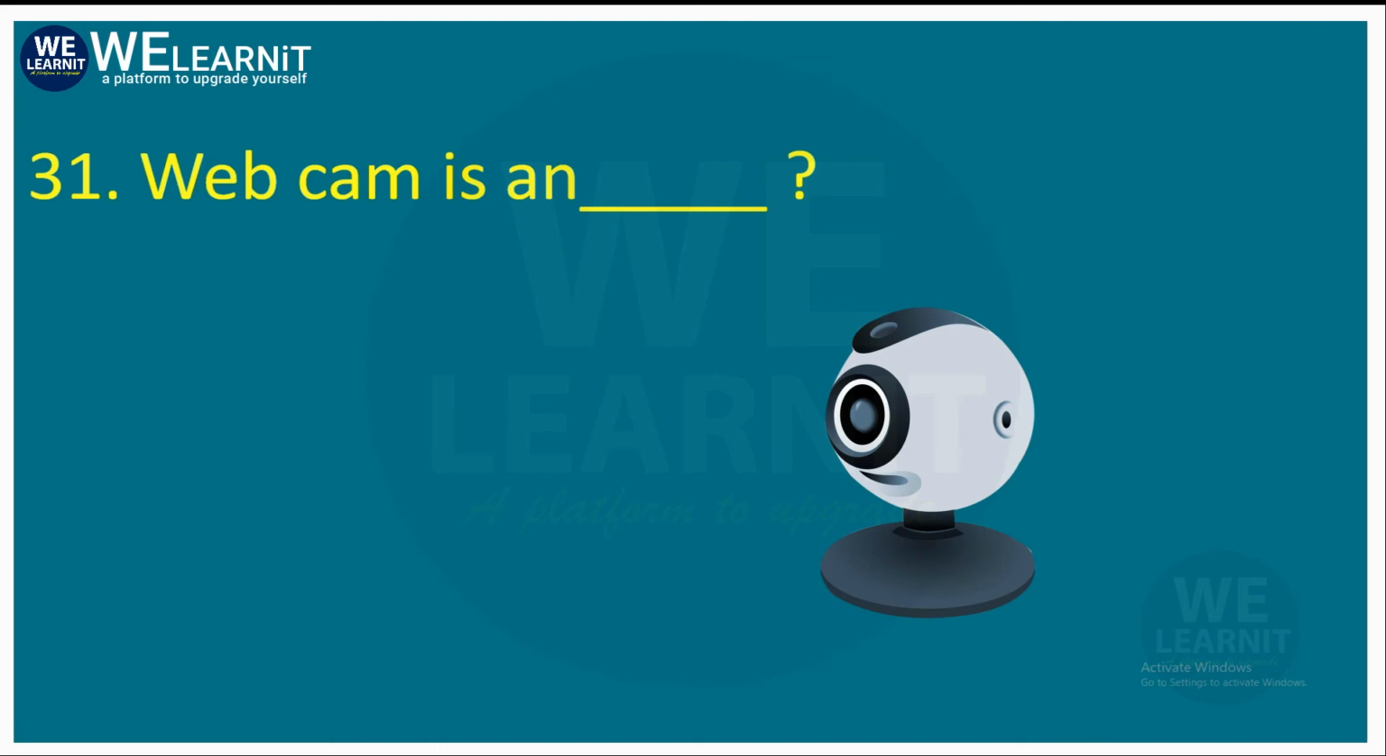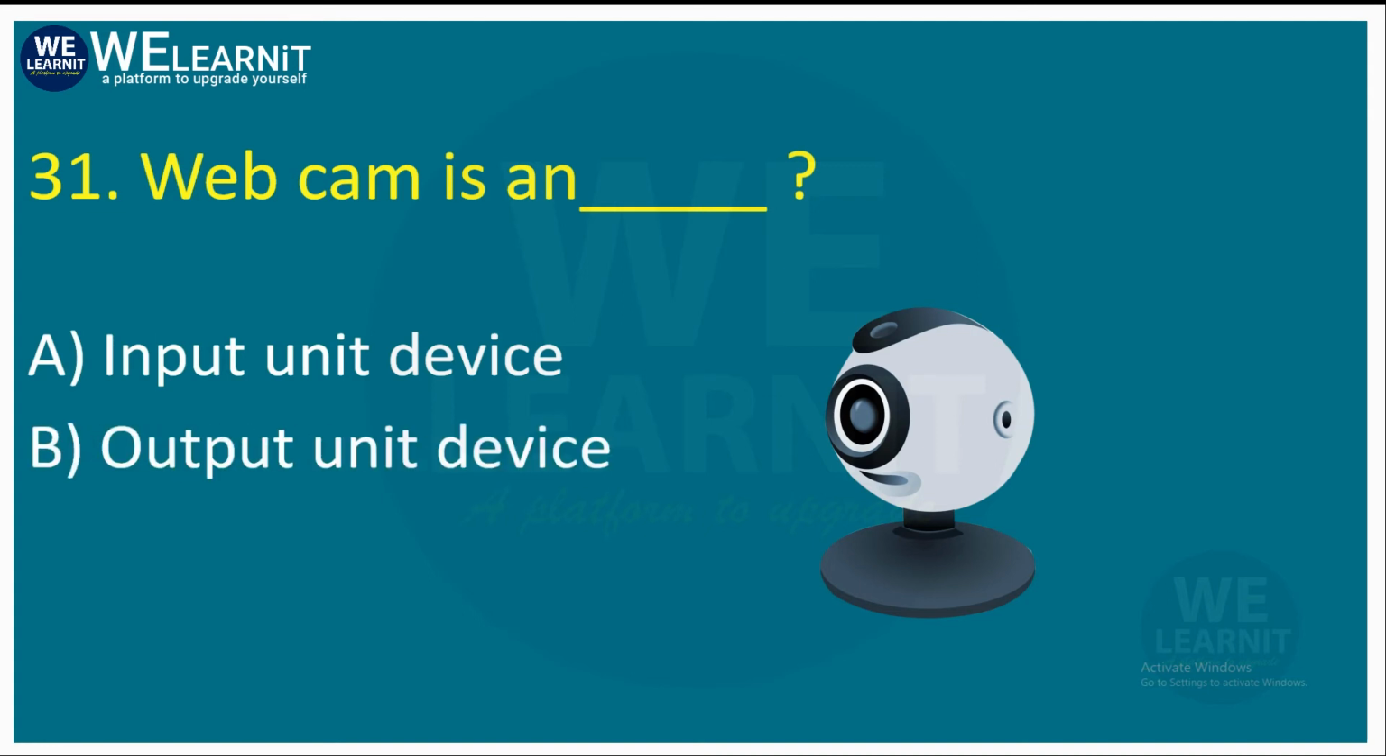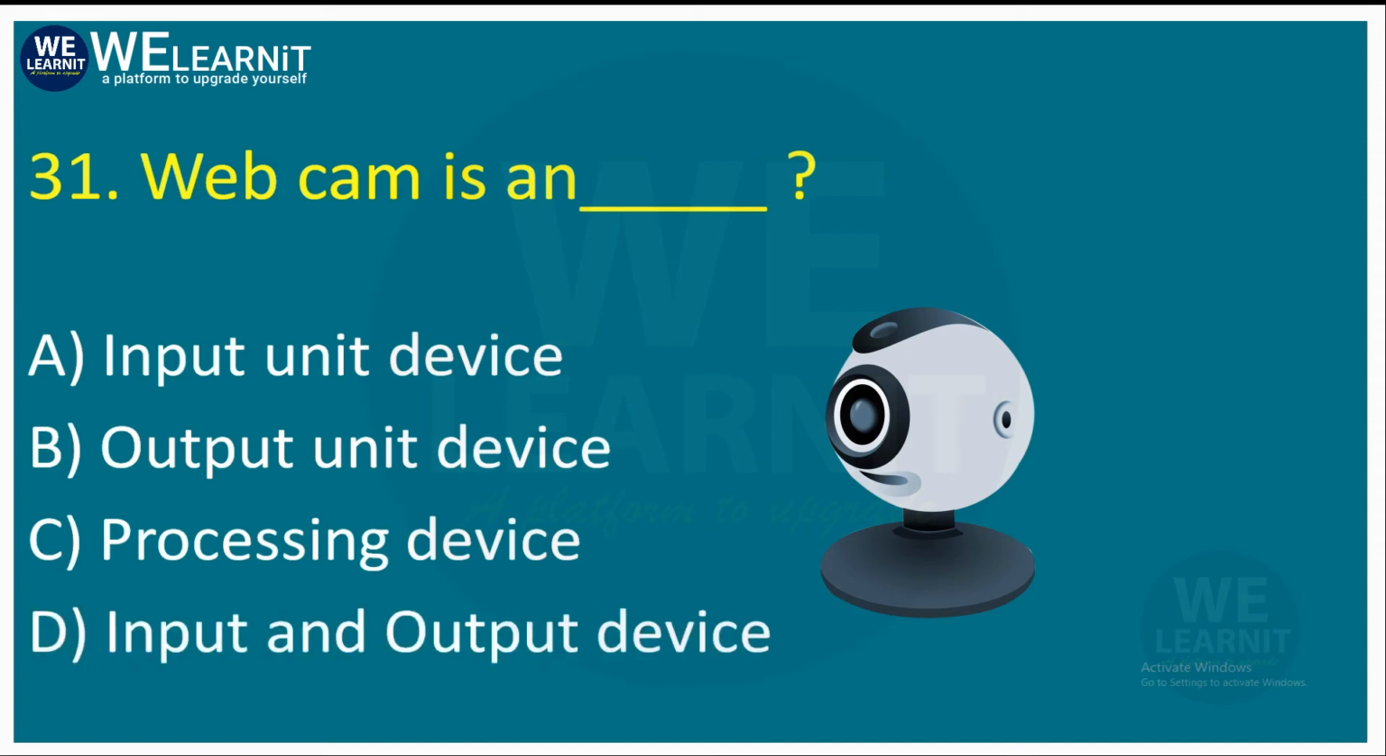Webcam is an dash. So what kind of device is it? Your options are input unit device, output unit device, processing device, or input and output devices. So we use webcam to shoot the pictures or videos. So it is input device of the computer. Let's move to the next question.